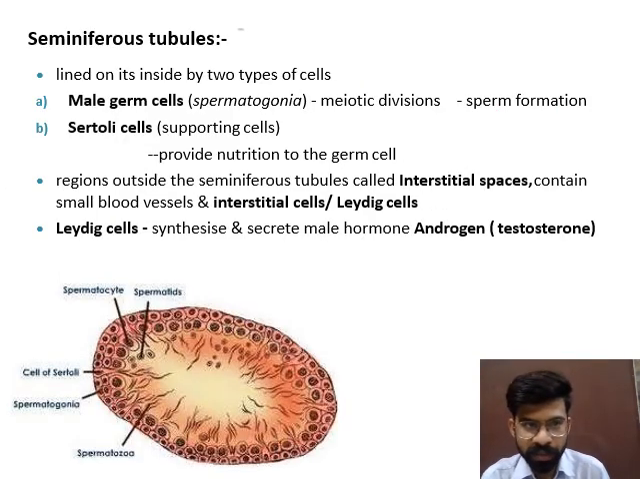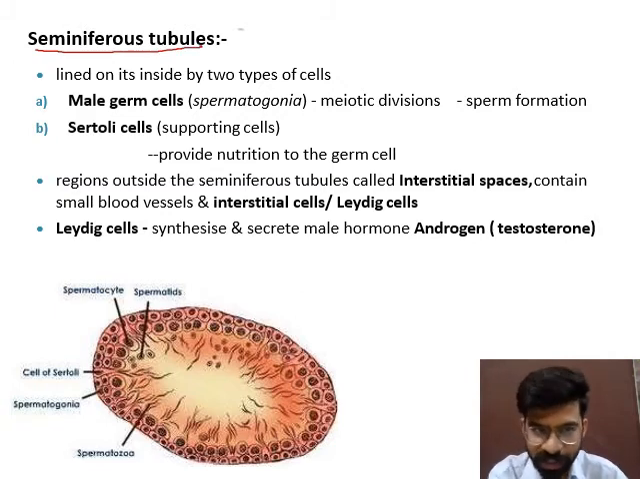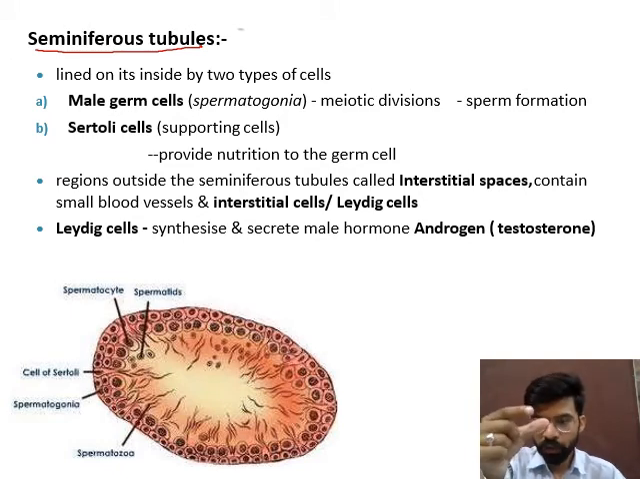Now, what is a seminiferous tubule? A seminiferous tubule is a tube-like structure which contains two types of cell. The first one is the male germ cell and the second is the Sertoli cell. The male germ cell leads to the formation of sperm, and the Sertoli cell provides nourishment. Suppose this is a tube-like structure, a seminiferous tubule.